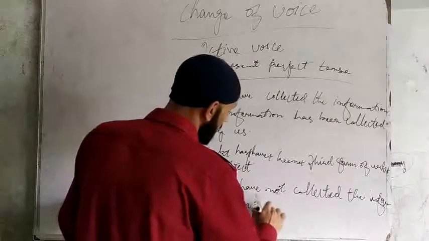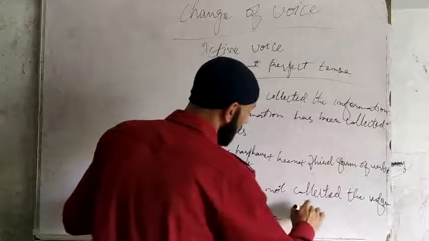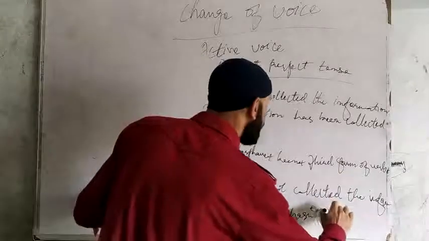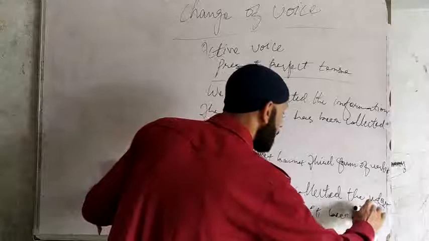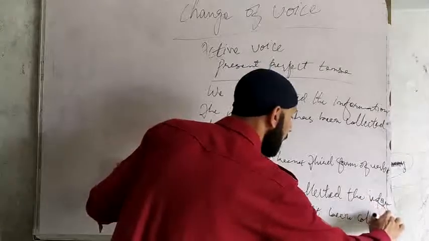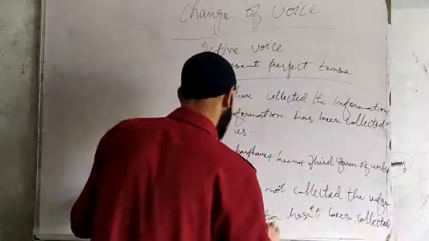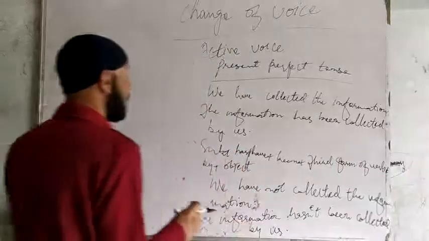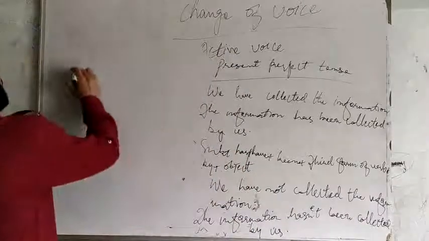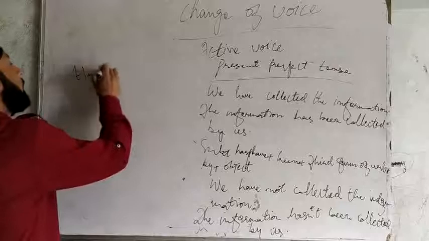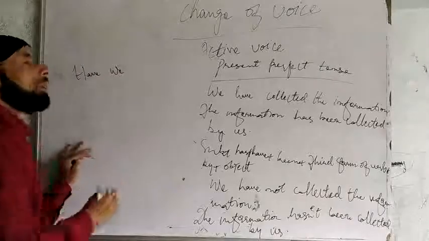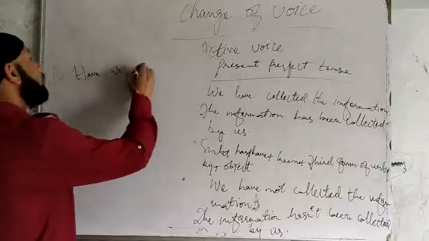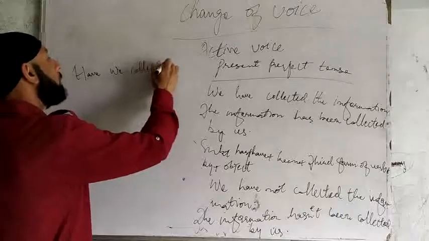The information hasn't been collected by us. This is negative. And if the question is interrogative: have we collected the information?